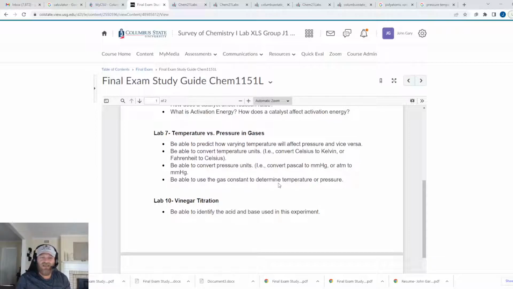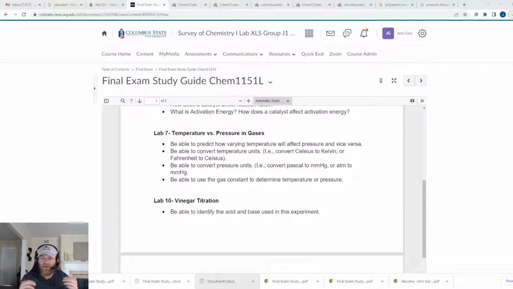Next, we got Lab 7. This had to do with Gay-Lussac's law. I don't know how to say it. Temperature versus pressure in gases. Okay, so this is just remembering that as the temperature goes up, the pressure will increase. That's because those molecules are starting to move faster and faster. Temperature is just kind of how fast these molecules are moving. And as the temperature goes up, the pressure is going to get higher and higher.